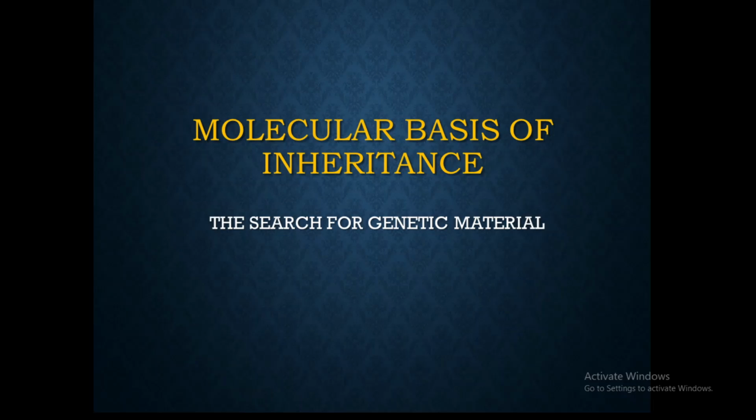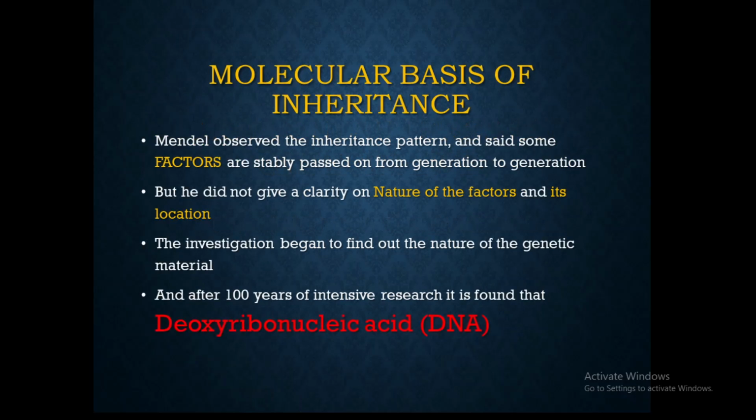To understand that, we are going to find out in this chapter on the molecular basis of inheritance, beginning with the search for the genetic material. Mendel explained the inheritance pattern and said that there are factors which are stably passed on from generation to generation, but he did not give clarity on the nature of the factors.